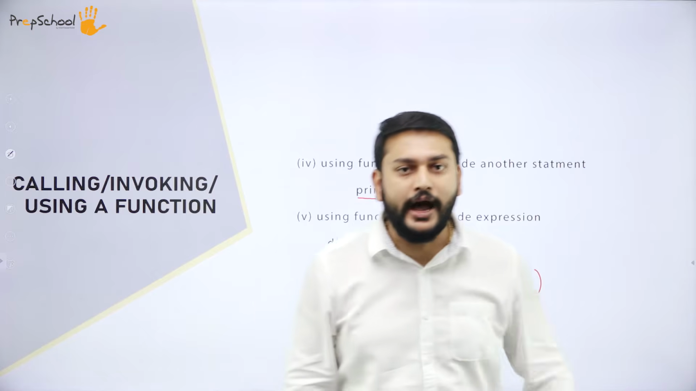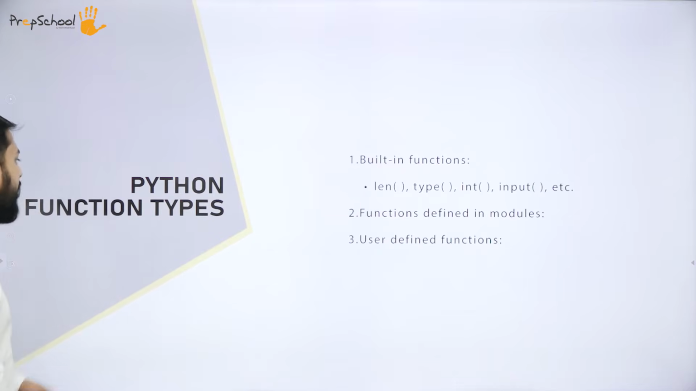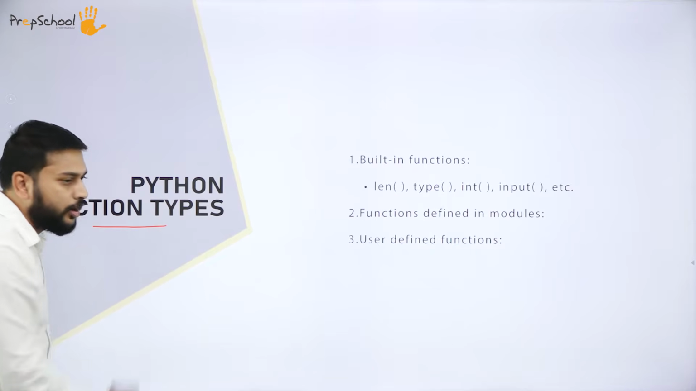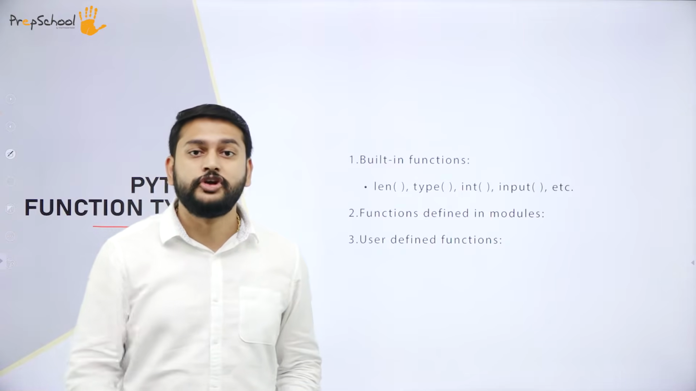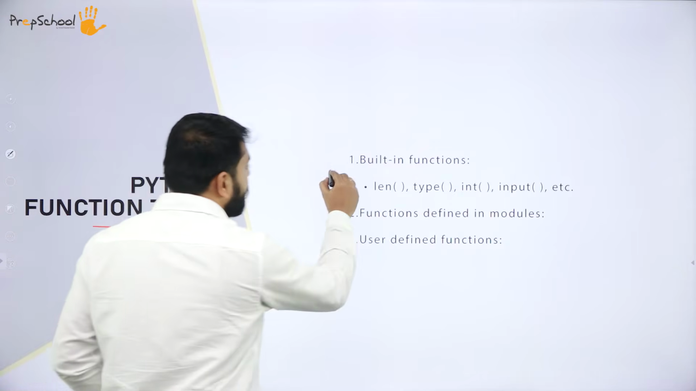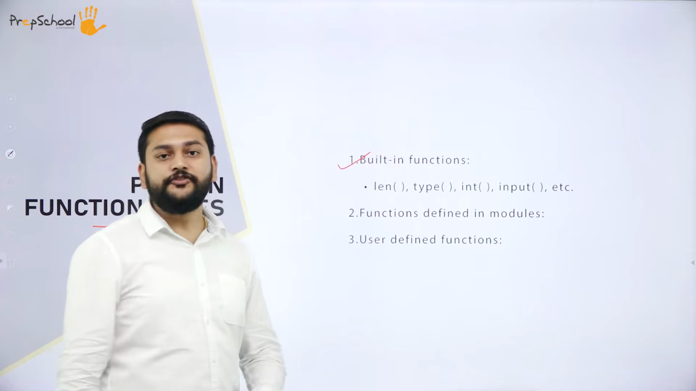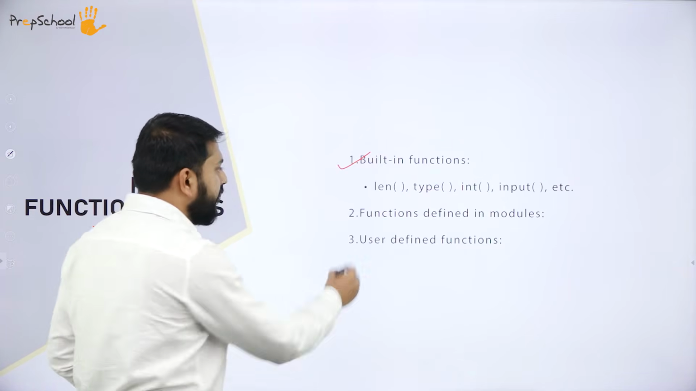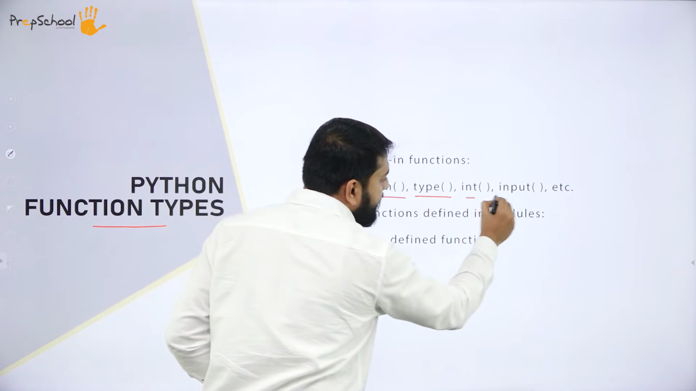Let's go to the next one. What is the next one that I have? Python function types. How many different types of functions do I have? What is the first one that I have? The first one that I have is built-in functions. Dear students, the first ones are len, type, int, input.